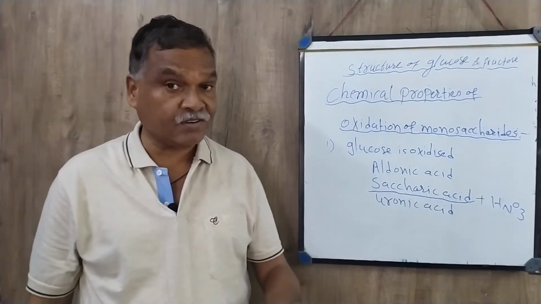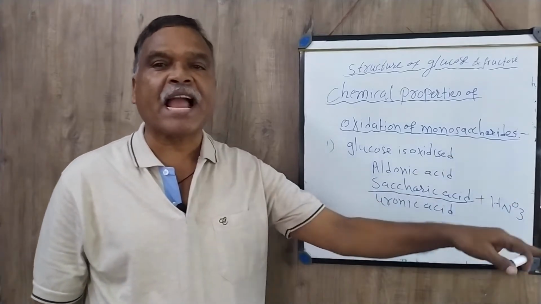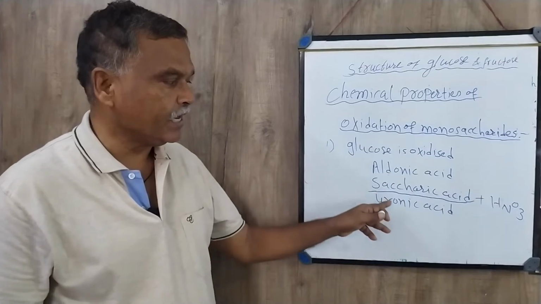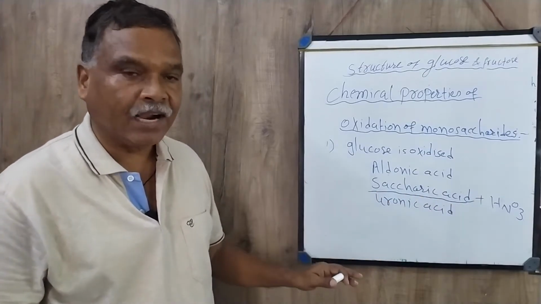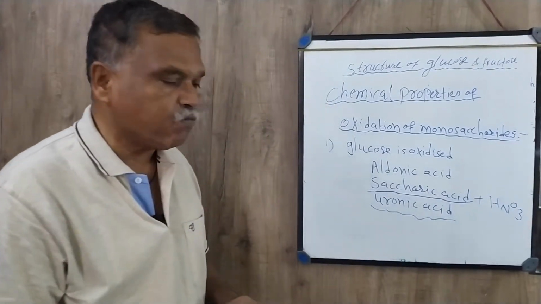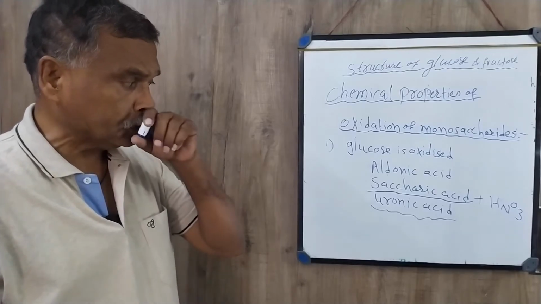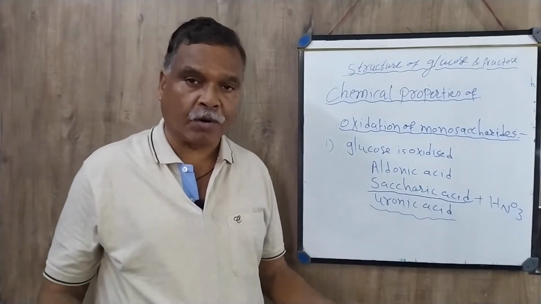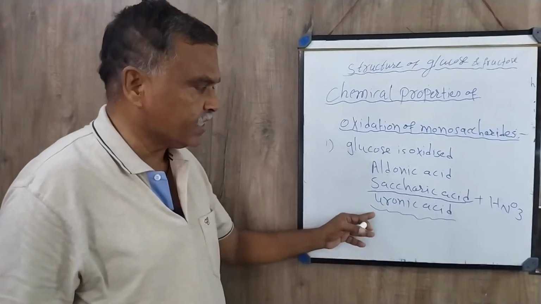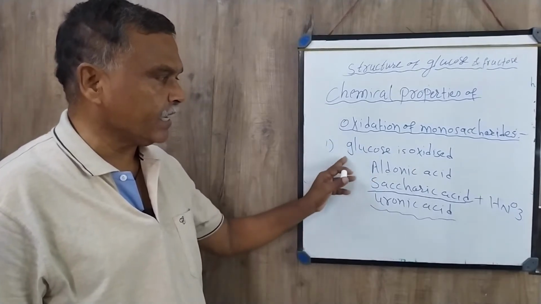HNO3 is the mineral acid I just told you about. When HNO3 reacts with a monosaccharide or glucose, it will form saccharic acid. And how will uronic acid form? Uronic acid forms by the action of an enzyme, or it may also be in the absence of an enzyme. So uronic acid is formed from the monosaccharide or glucose.